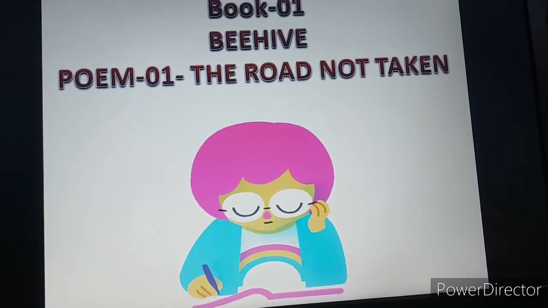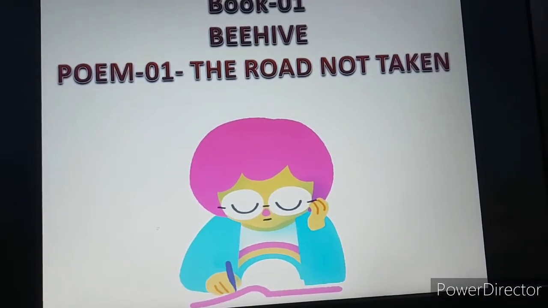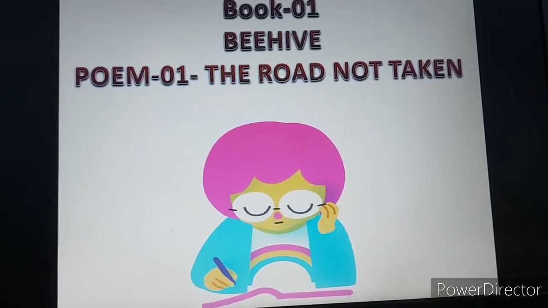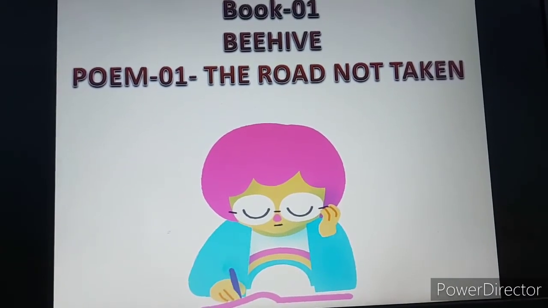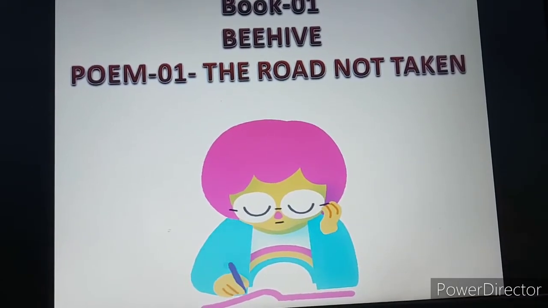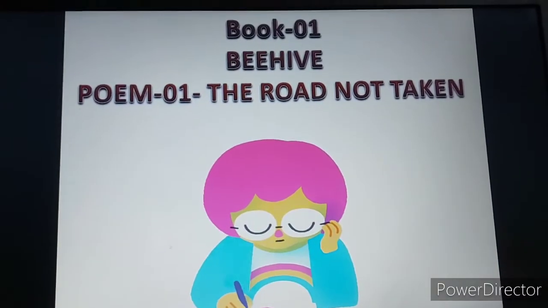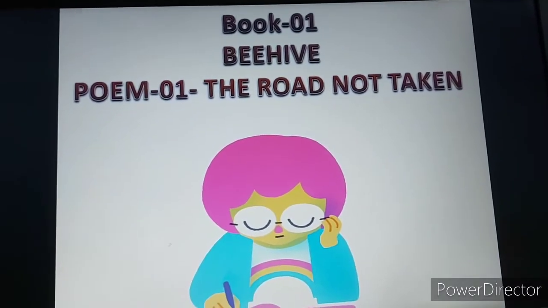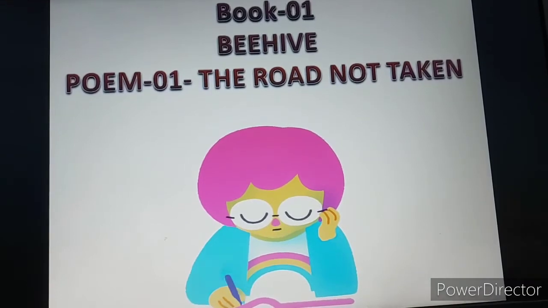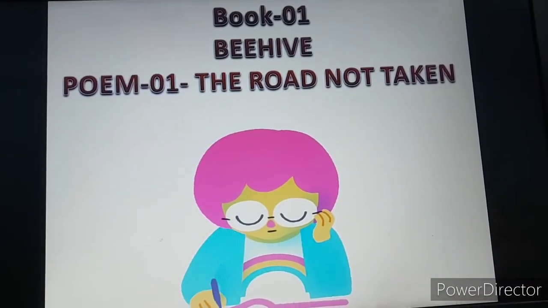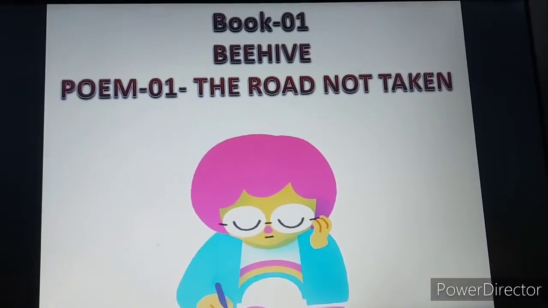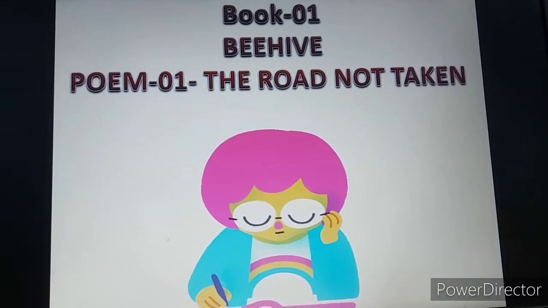A poet is standing on a road where he can see two roads, one on his left and one on his right, and he is not able to decide which road or which way he should take. So he takes one way and tells us why he has taken that way. We will read this in the poem.